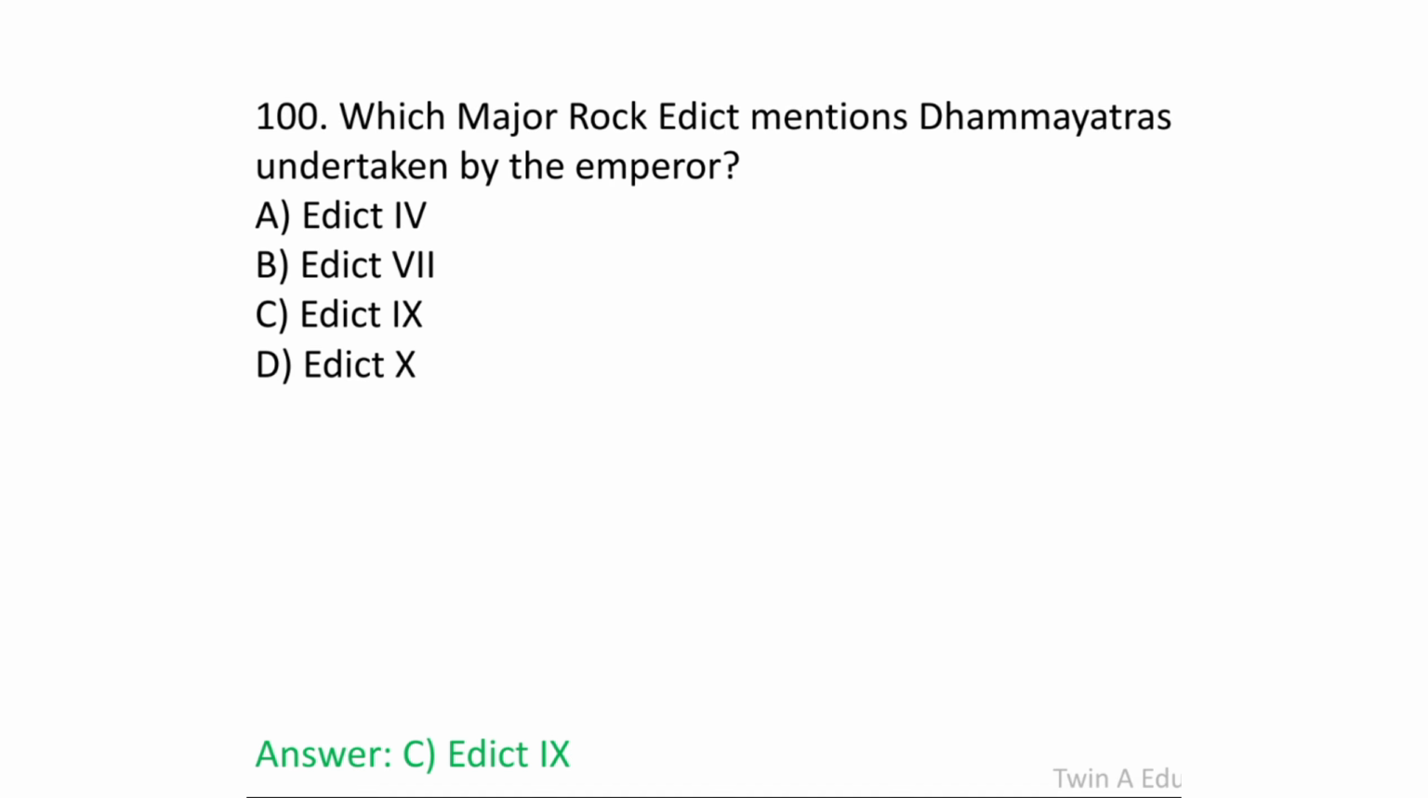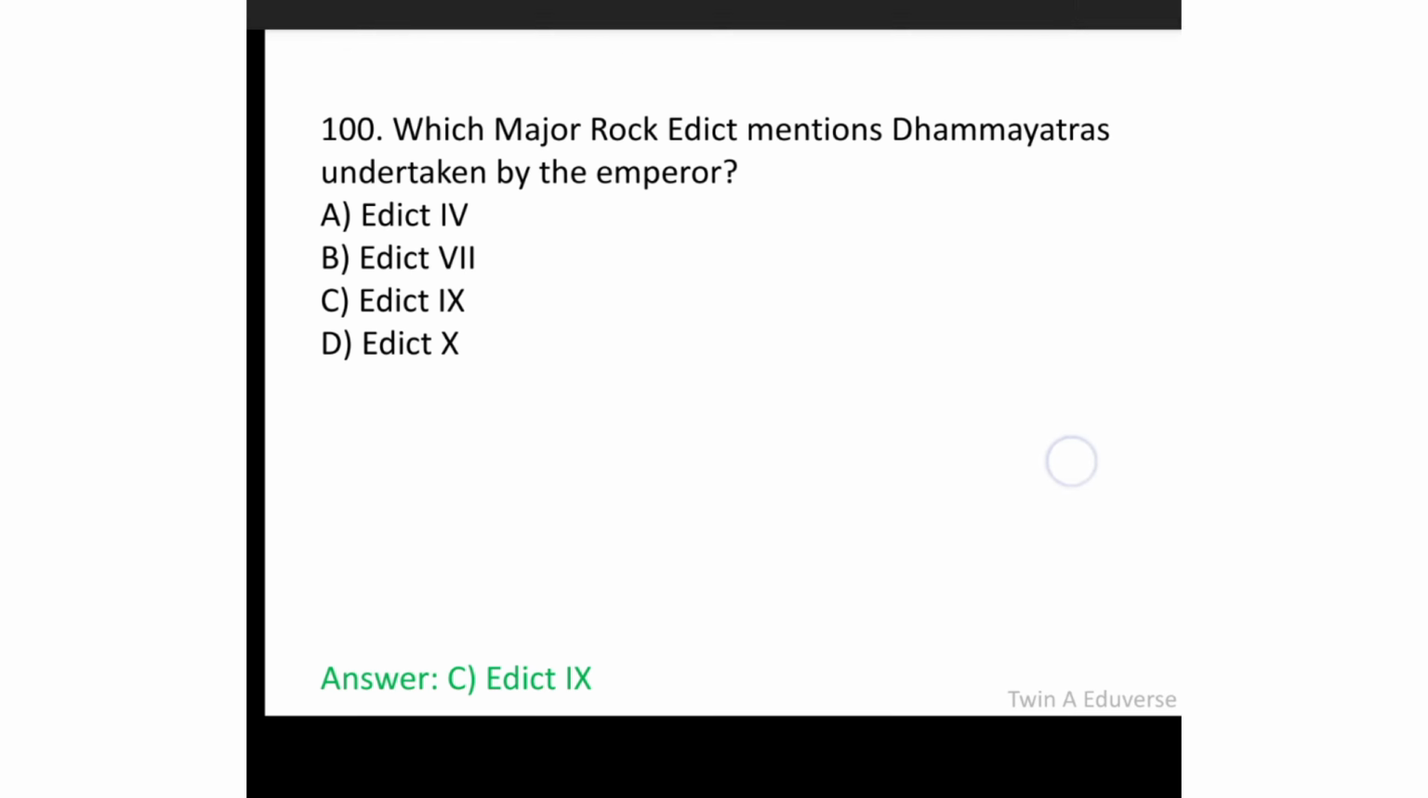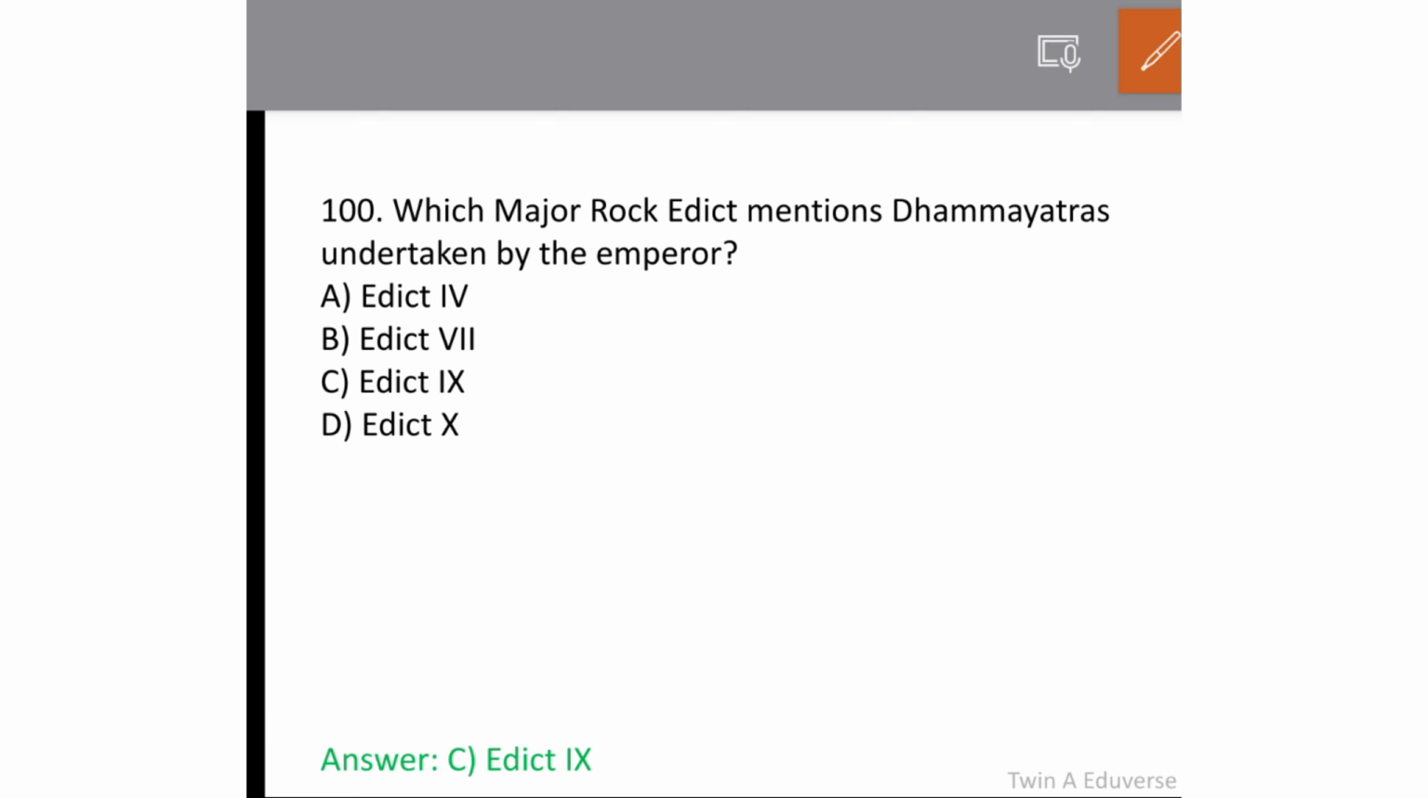Which major rock edict mentions Dhamma Yatras undertaken by the emperor? Edict 9. Option C is the answer. The major edict mentioned Dhamma Yatras.